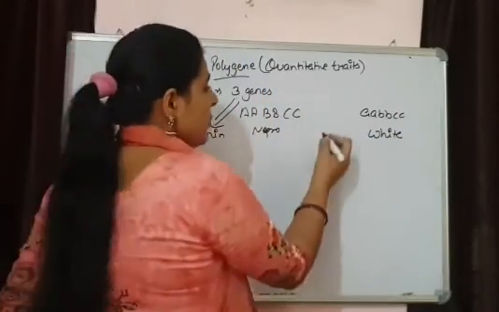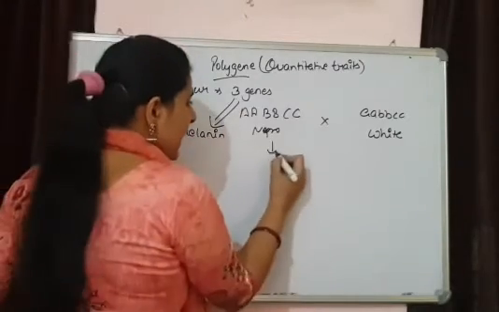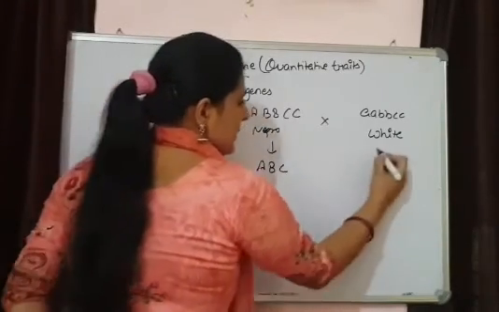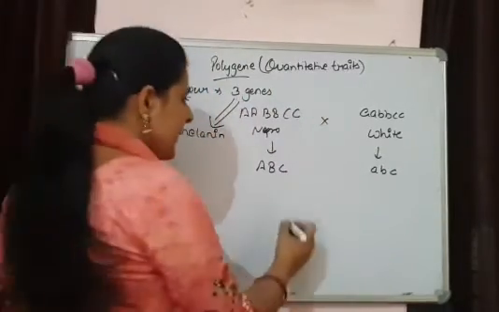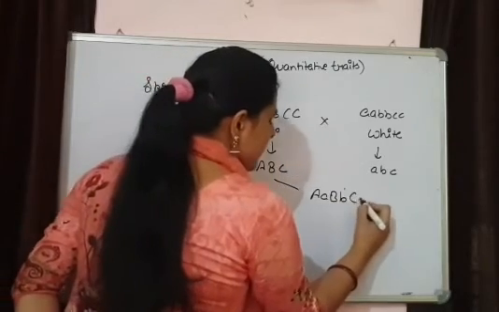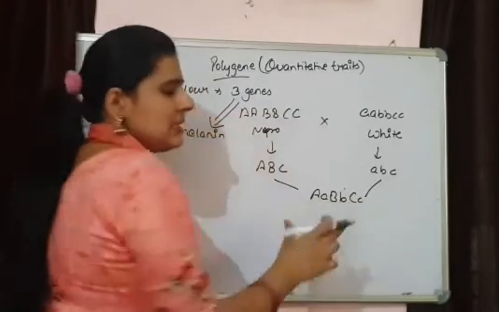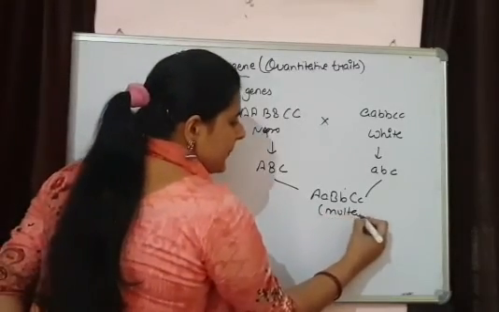If mating is done between them, these are the types of gametes we are going to get, and the progeny that we get from the combination will be of an intermediate type.